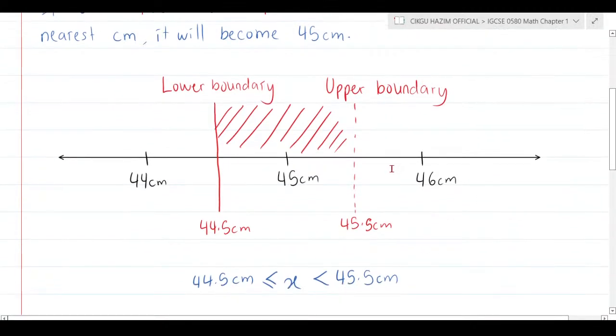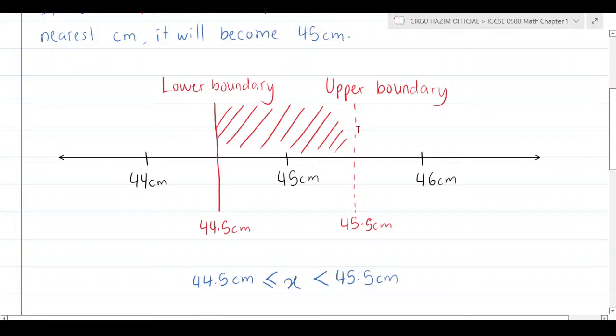This diagram tells us the region of numbers that, when rounded off to the nearest centimeter, give that value: the lower boundary is 44.5 and the upper boundary is 45.5. Look at the diagram carefully. The upper boundary is a dotted line.